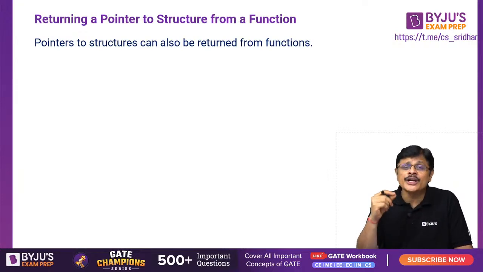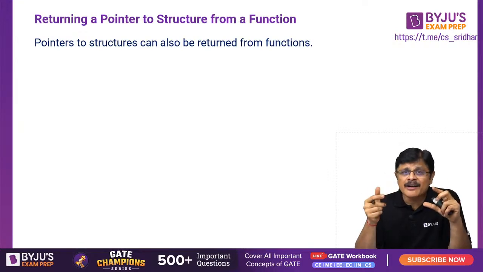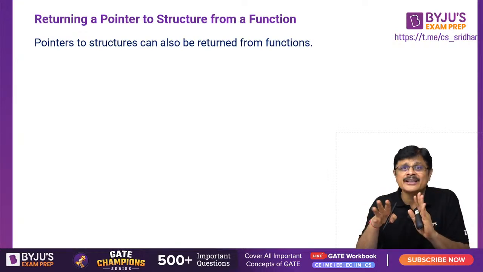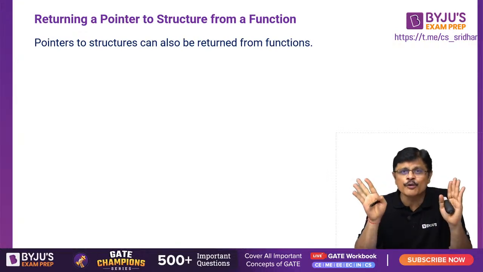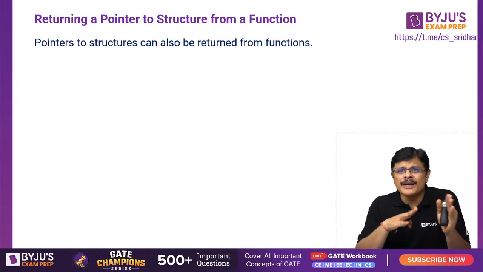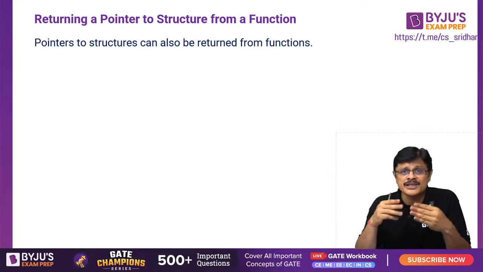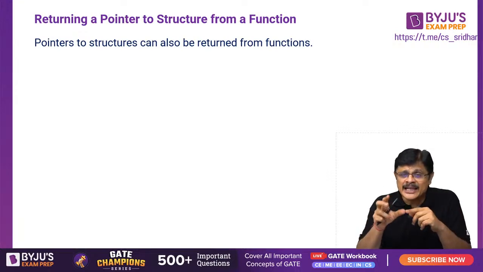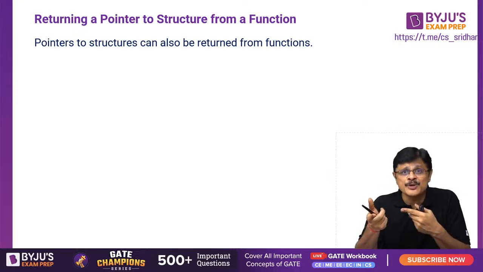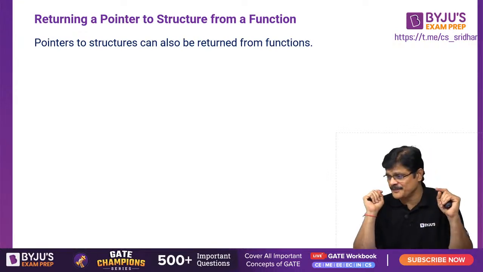Whenever you need to return the pointer of a particular variable from a function, see that the variable is of static type, then it is not dangerous, or it is of global type, then also it is not dangerous, my dear friends. If it is a local or automatic variable and you return the pointer to that fellow, maybe you may get some result at a particular time, but with recursive functions, that function's space may be replaced with something else, and some other value may be stored there, and you are referring to that value. So you have to be very careful. You are actually referring to the address of a particular location, sir. So be very careful. Am I clear?